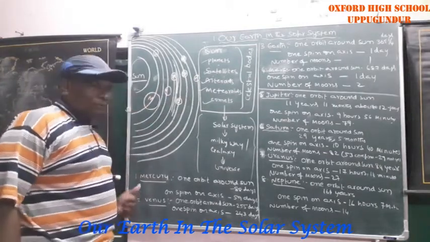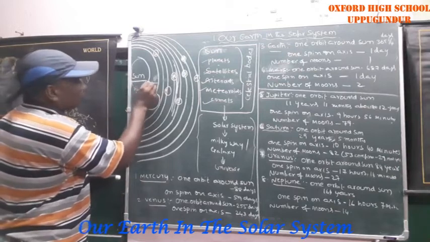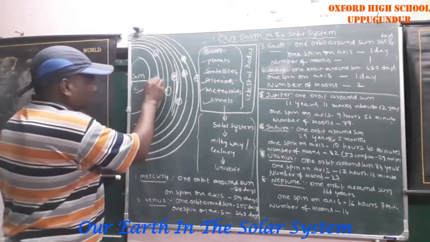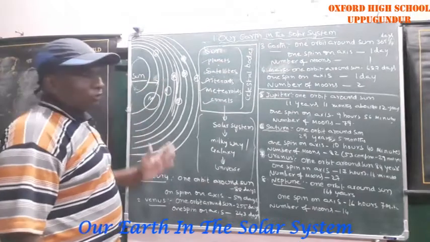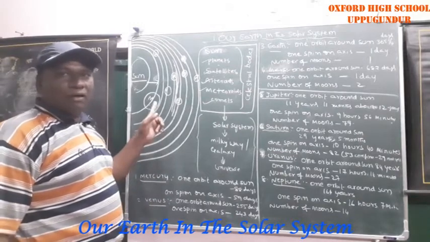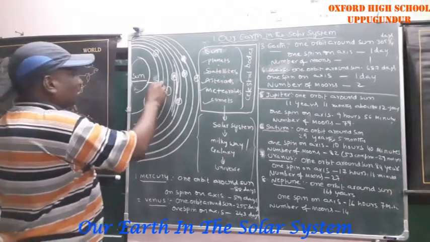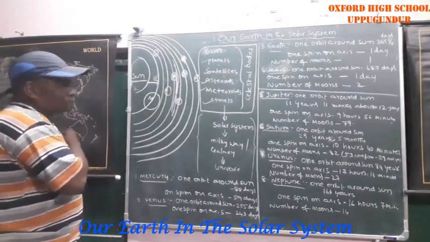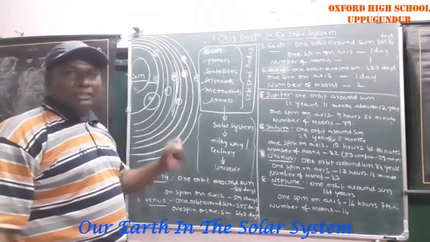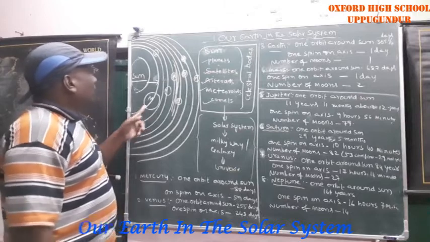For example, Mercury is the nearest planet to the Sun. It is very near to the Sun. That's why hot conditions prevail here, which means temperatures are very high on the planet Mercury. So we are not able to go to Mercury, because the highest temperatures are recorded there.